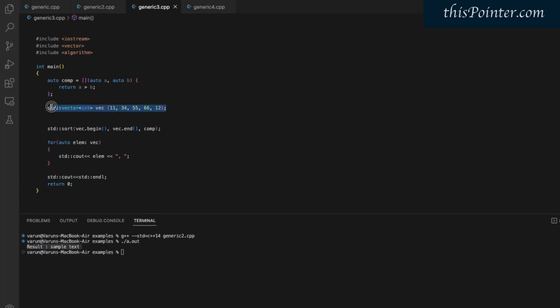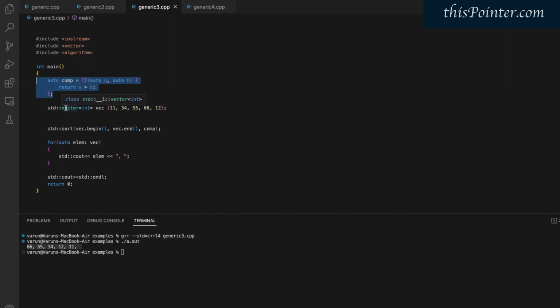Suppose we have a vector of integers. Now we want to sort this vector of integers in decreasing order. For this we need to pass a comparator. Inside this comparator it will accept two parameters and return true if the first parameter is greater than the second. If we use this comparator, then it will sort the vector in decreasing order. We can confirm this by running this code. It sorted the vector in decreasing order. So here we have used a generic lambda function.